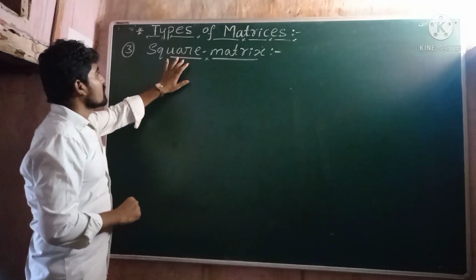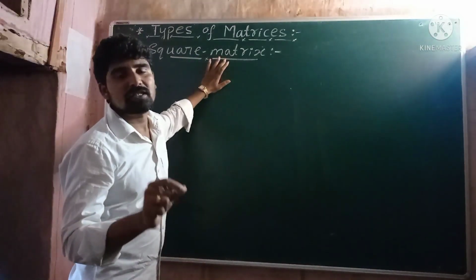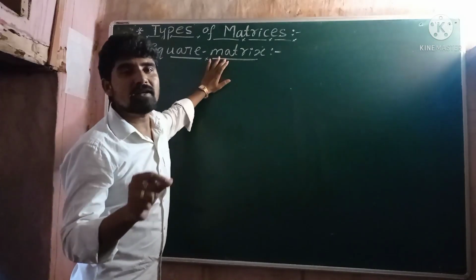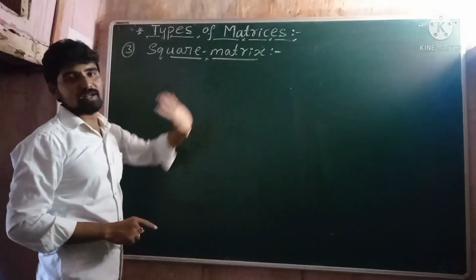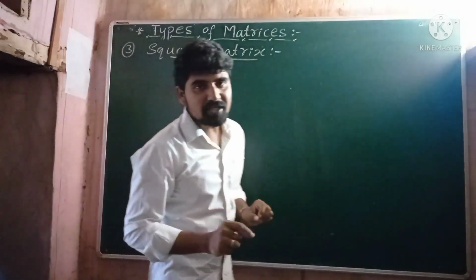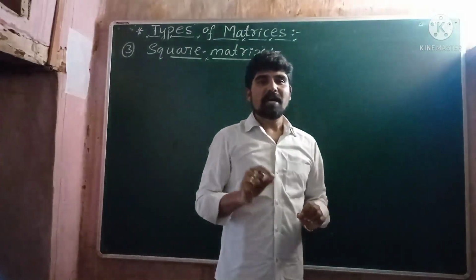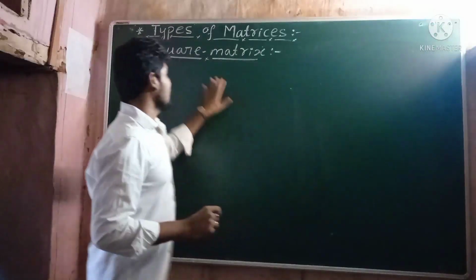Similarly, square matrix means a matrix in which the number of rows and number of columns are equal. That matrix is called a square matrix. I hope all of you understood. A matrix in which the number of rows and number of columns are equal is called a square matrix.